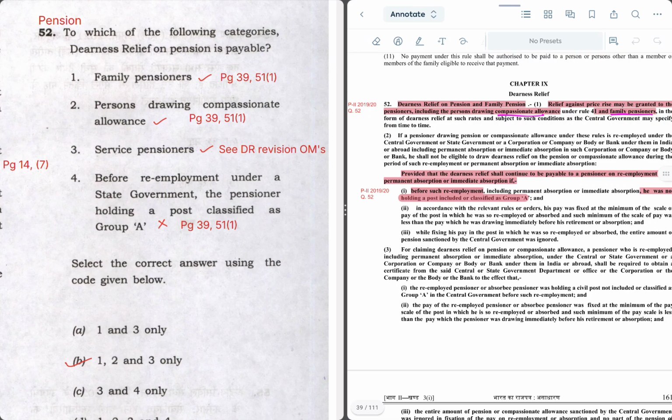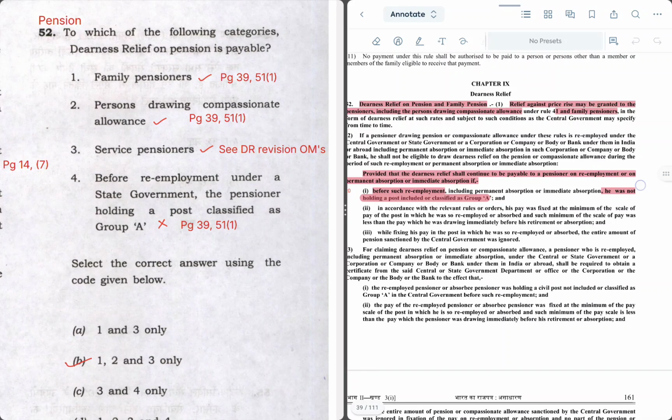And statement 4 says before re-employment under a state government, the pensioner holding a post classified as group A. So here it is given that dearness relief shall continue to be payable to a pensioner on re-employment if before such re-employment he was not holding a post classified as group A. So statement 4 is incorrect. Hence the right answer is 1, 2 and 3 only, which is option B.